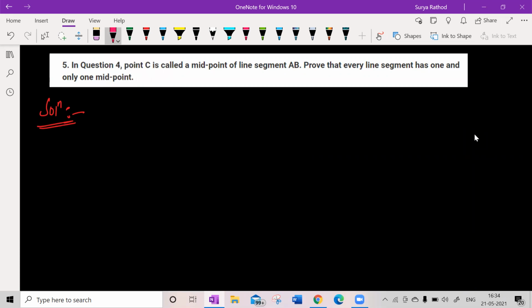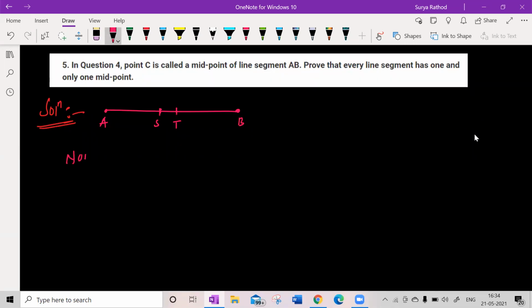So let me draw point A here and point B here. And see here, it says to prove that every line segment has one and only one midpoint. So let me take any 2 midpoints here. Let S and T be 2 different midpoints.